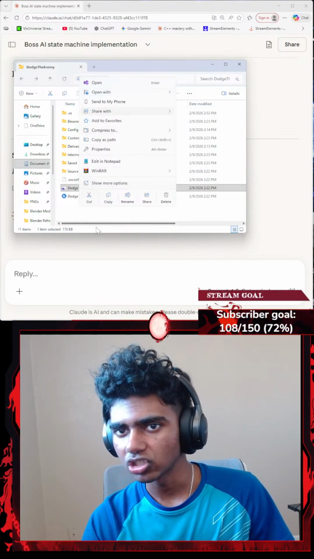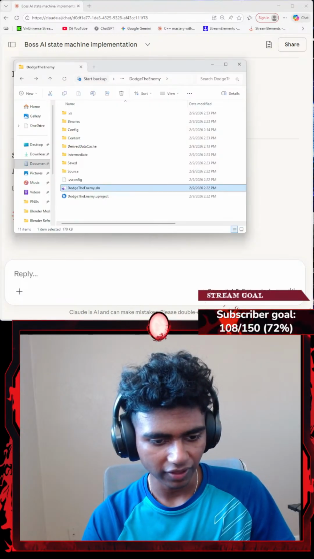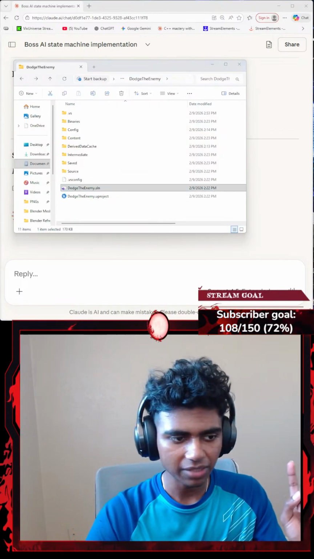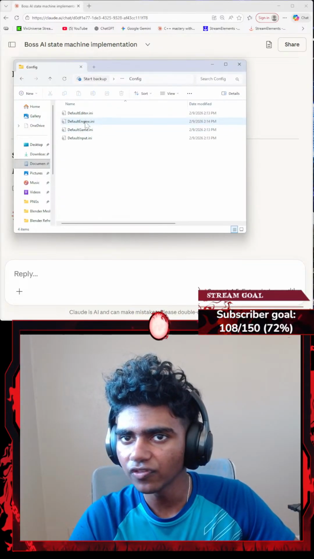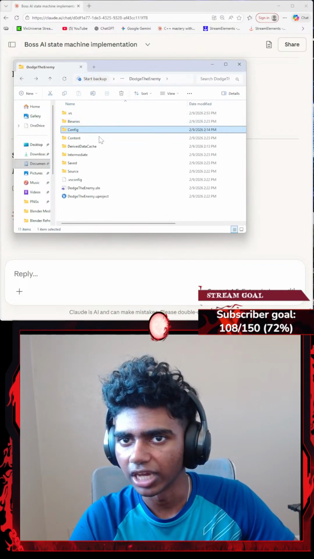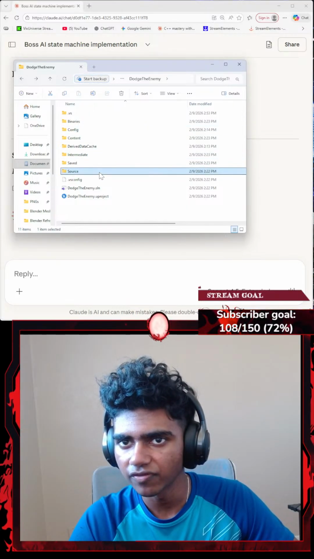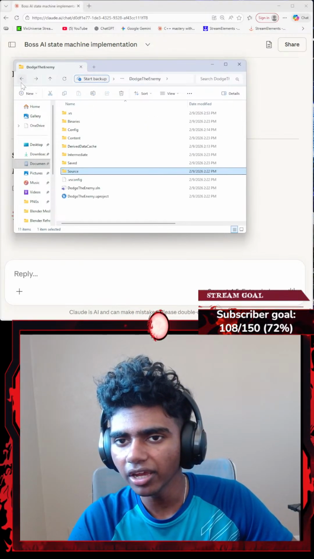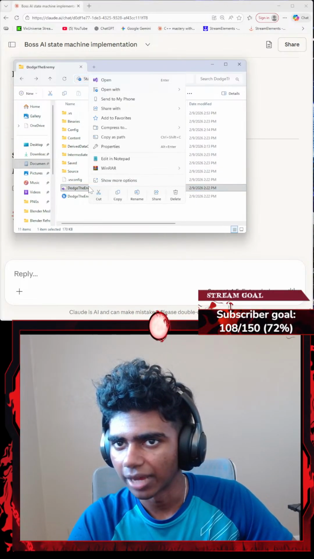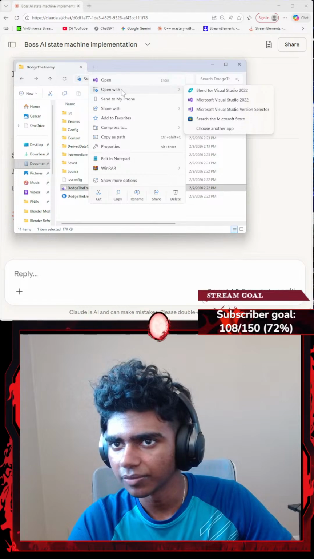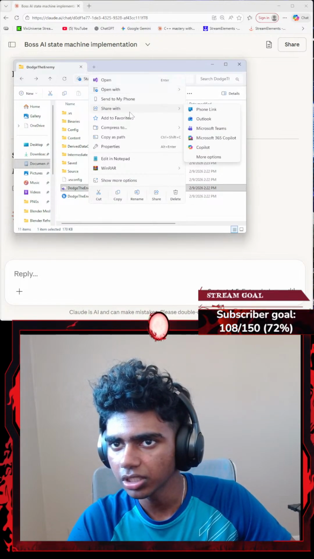Okay, hold up guys, let me just try figuring this part out. Wait, I think I closed that part. Give me a sec, let me change something real quick. I have config, VS, binaries, intermediate, saved, source. Where's my project? If I right click this, it's not open.